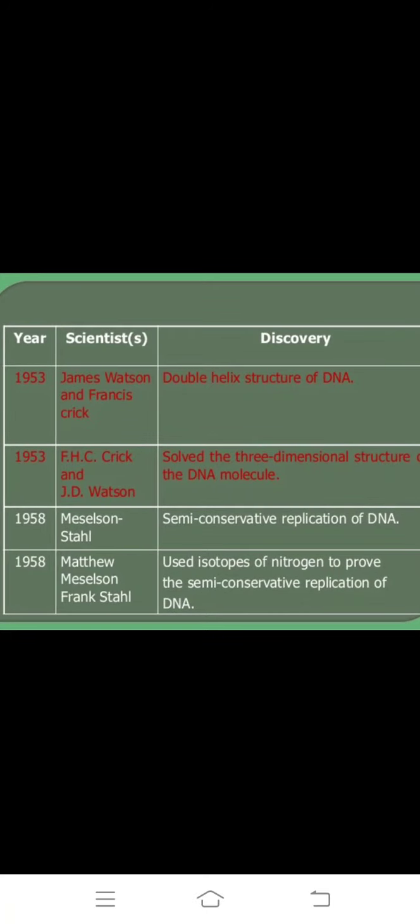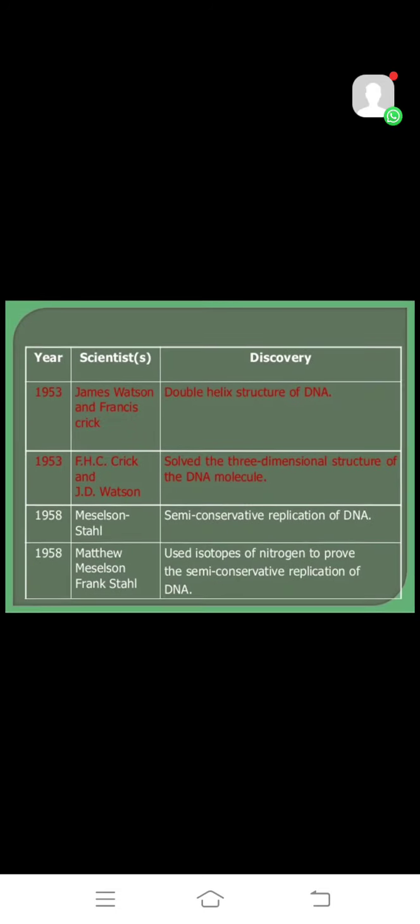Next, in 1953, Watson and Crick. In 1953, Watson and Crick discovered the double helical structure, the three-dimensional structure of the DNA molecule. Both are the same, three-dimensional and double helical structure of DNA.